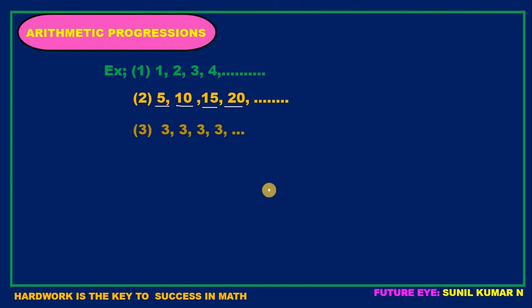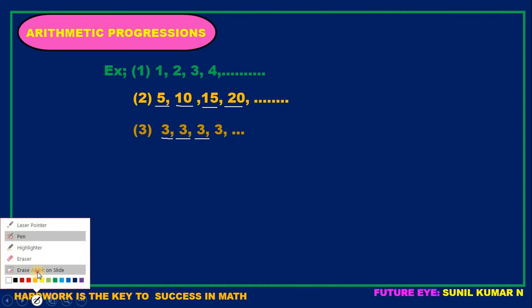Next let us see another example, children. See here I have taken a set of 3s, only 3, 3, 3 present. Now first number I have taken 3, and for 3 I added 0. Again I got 3, again I added 0, I have got 3 only, and it is repeated. It means here also I am adding a number, that is 0.